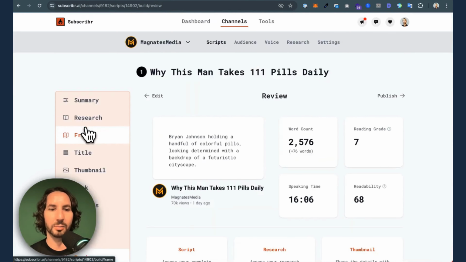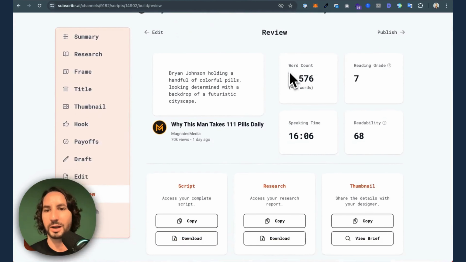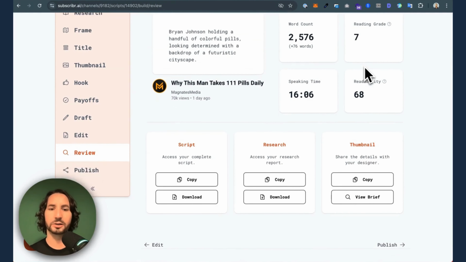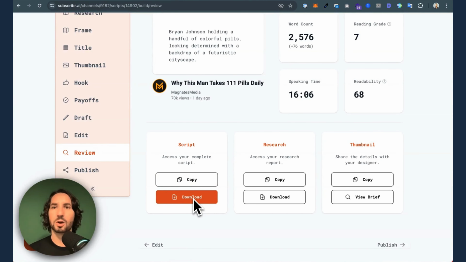And then lastly here, I'm going to click on the review tab. I can see the word count is 2,500 words. Reading grade level is 7. That means it's going to be pretty easy for people to listen to and understand. And when I'm ready to start filming, all I need to do here is click copy on the script itself, and I can drop that into Google Docs, or I can click download, and this will give me a Word document that I can use. I can pass this on to my voiceover artist or to myself when I'm ready to start recording the video. But all this is done within about 10 minutes. It does not require really any writing other than just that initial topic up front.